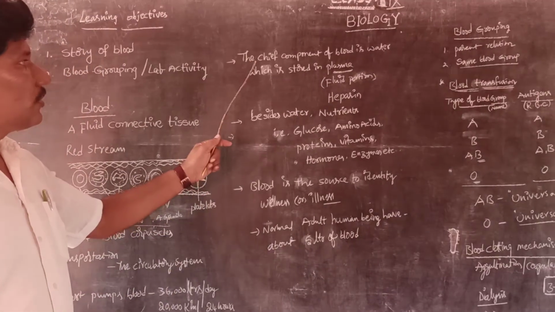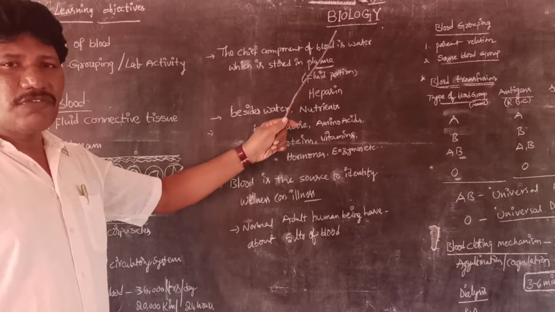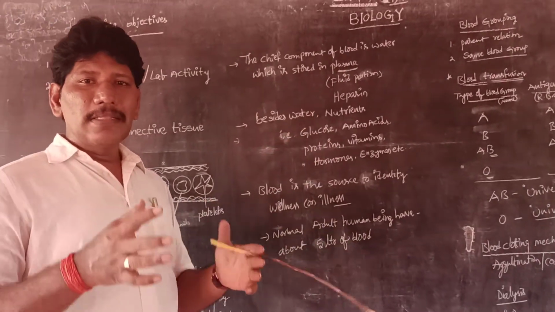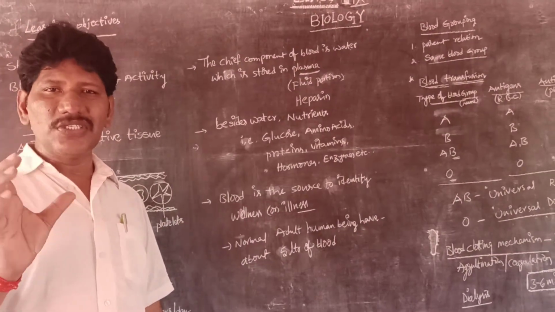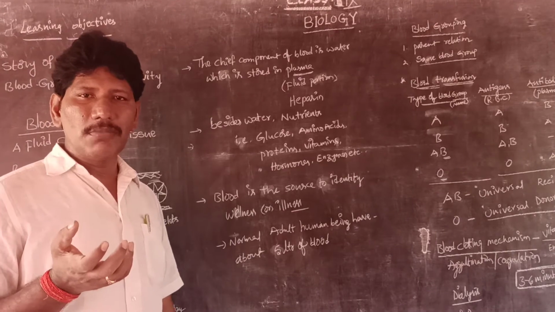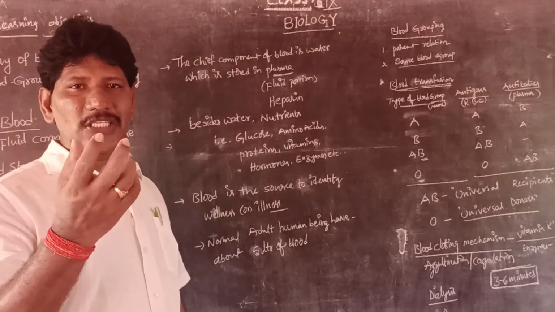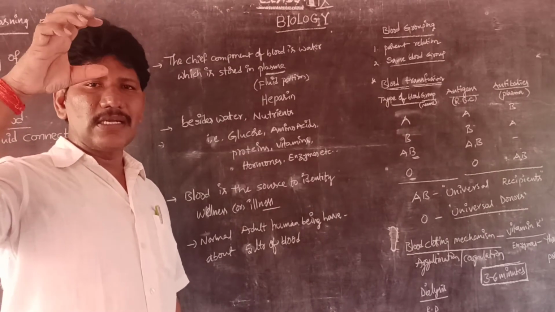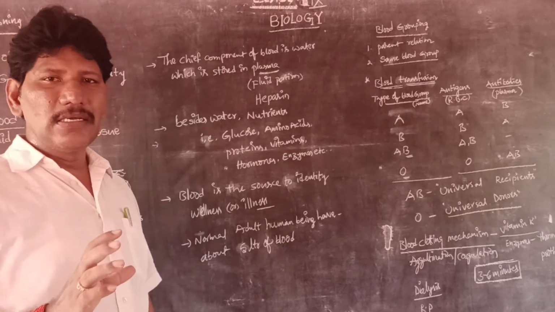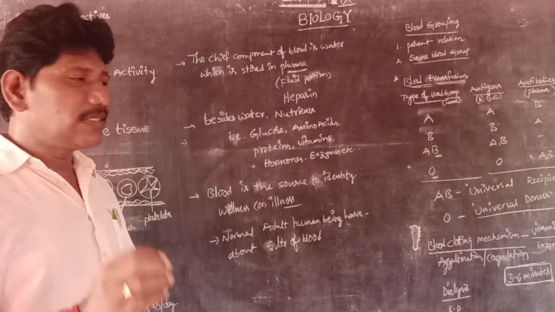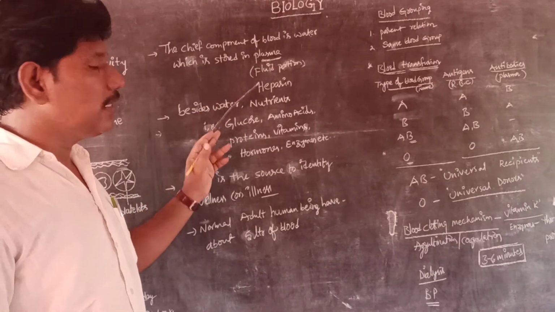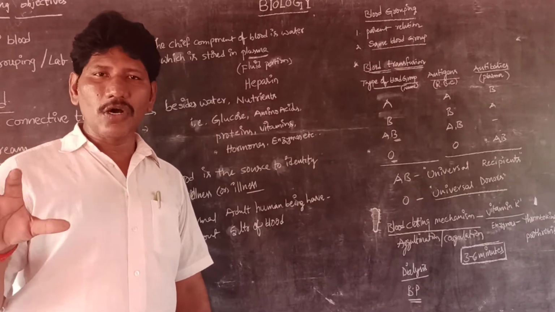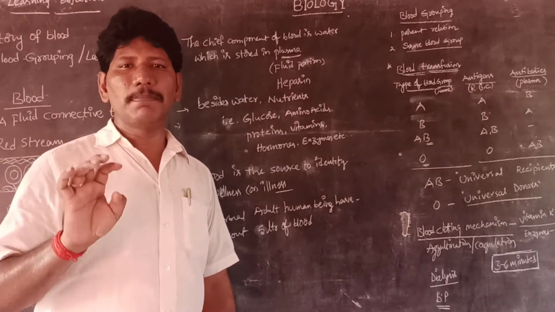The chief component of blood is water, which is stored in the plasma. Actually, we can divide the blood into two major portions: plasma at the bottom level, and blood cells. Plasma is the fluid state of blood, in which the blood corpuscles like RBC, WBC and platelets float.